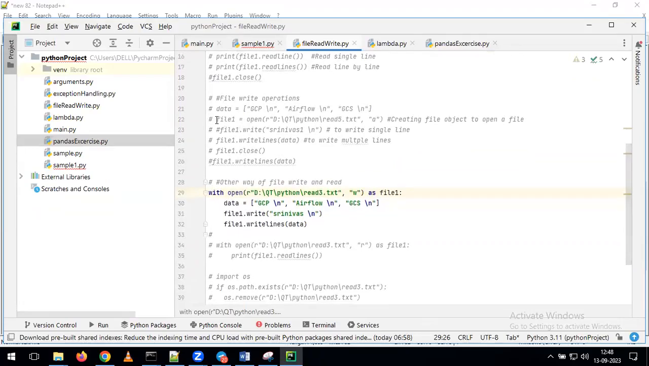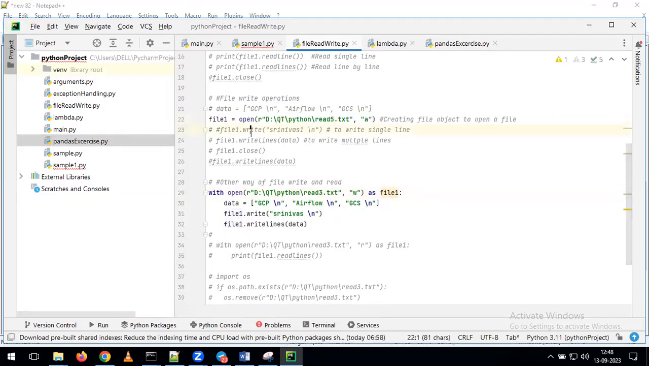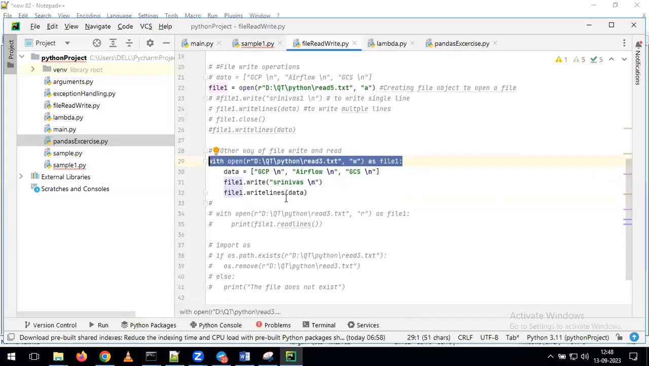Here, if you observe, in this line of the code, I am giving file1 is equal to open. With that, you are opening the file. At the same time, we are creating an object called file1. But if you see this line here, am I using the same syntax or a different syntax? I am using a different syntax. If you observe, here I am using the keyword called with.